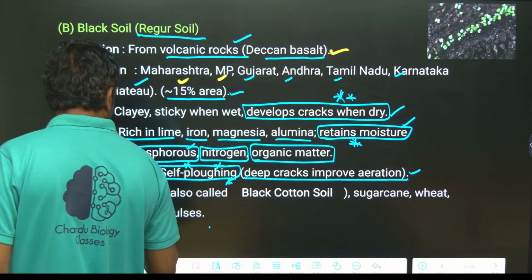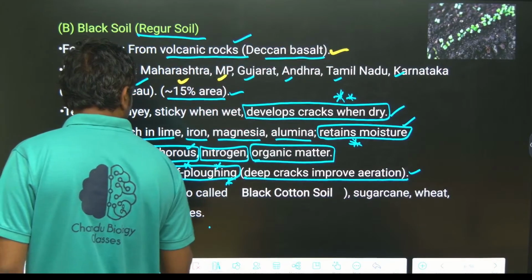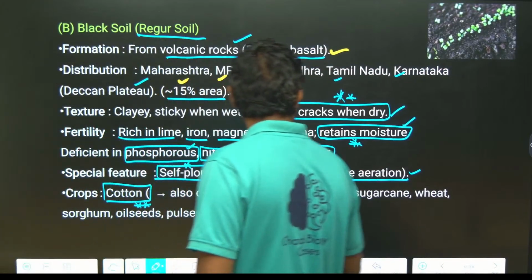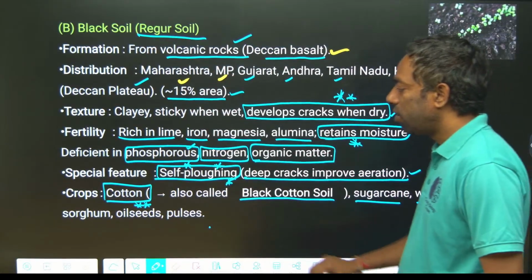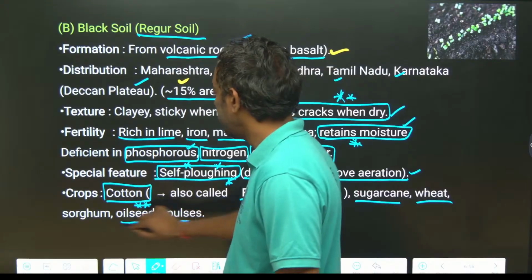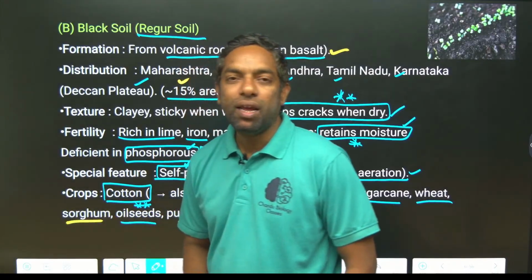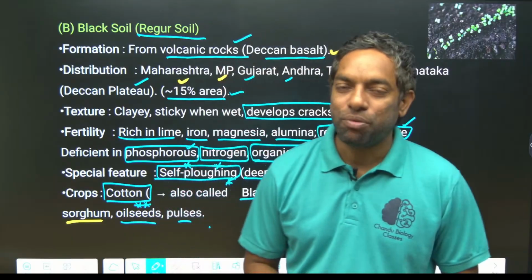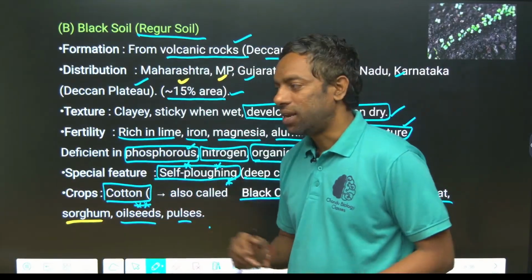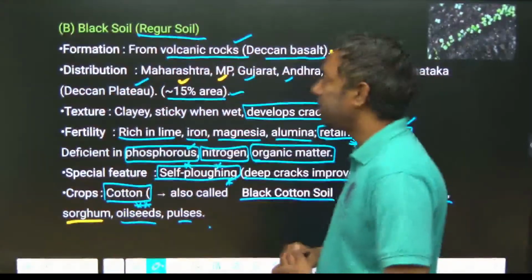Black soils mainly support cotton, also called black cotton soil. Sugarcane and wheat, oil seeds and pulses, sorghum they can also support. Mainly they support cotton, guys. They can ask you that cotton-supported soils are the black soils. I hope you guys understand this.